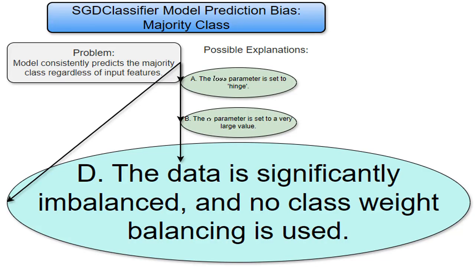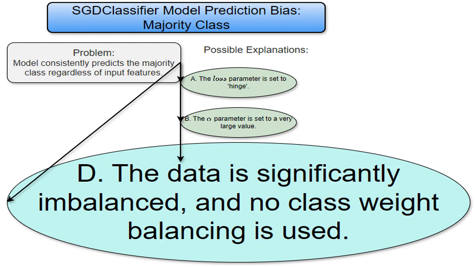Imagine you're training a model to identify cats and dogs, but your dataset has 99 pictures of cats and only one picture of a dog. Without class weighting, the model will learn to prioritize the majority class, cats, because correctly predicting the majority class is much more probable. It will basically ignore the minority class, dogs. This is because the model aims to minimize overall error rate, so it learns to predict cat most of the time, and this leads to the majority class prediction bias.